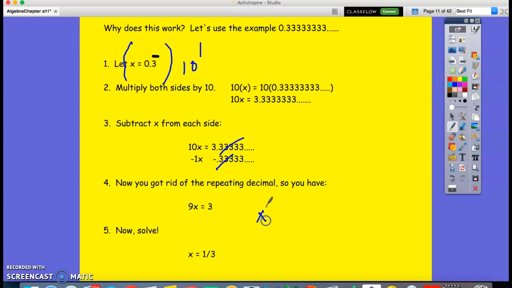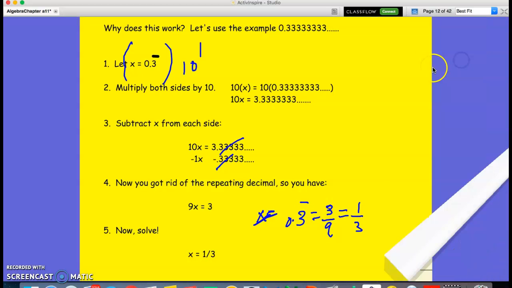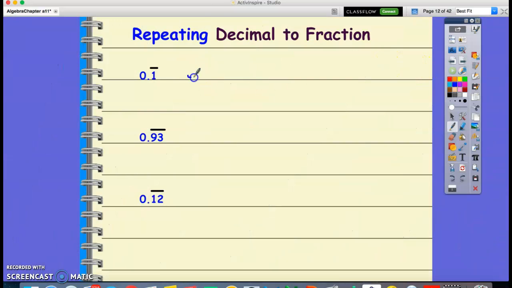So the cheat method is, if it's 0.3 repeating, you know that it's 3 over 9, which is simplified as 1/3. So you get it. This is a formal method to solve this one, and this is the cheat method. So this one will be 1 over 9. This will be 93 over 99. And this will be 12 over 99.